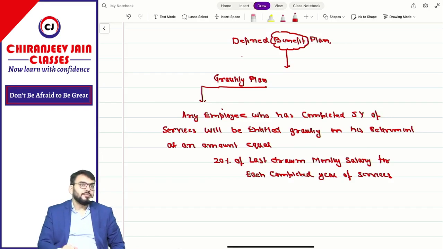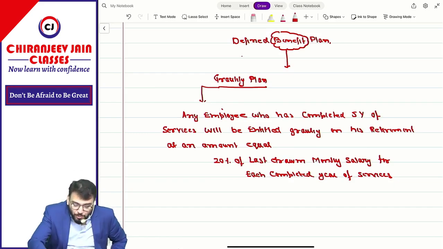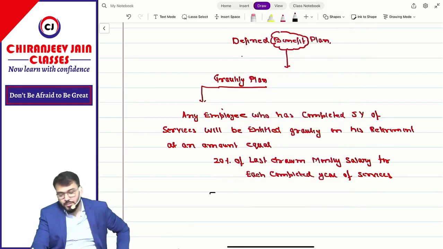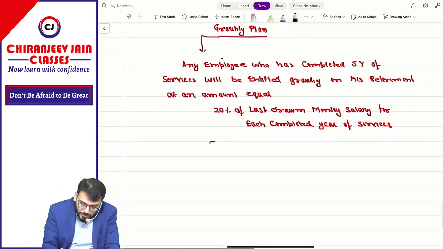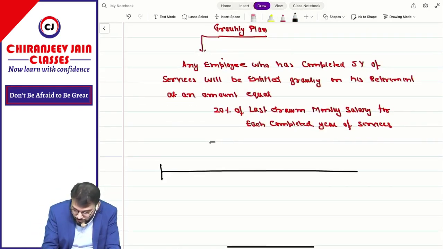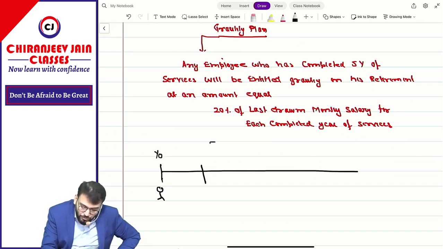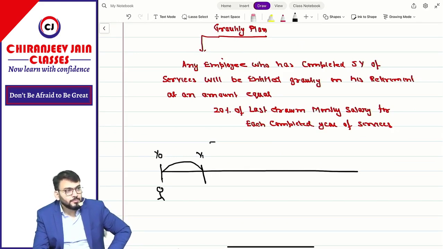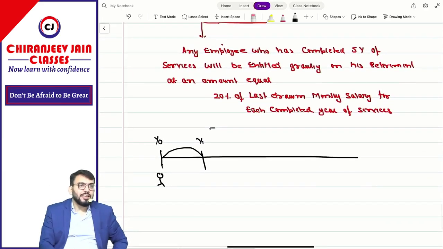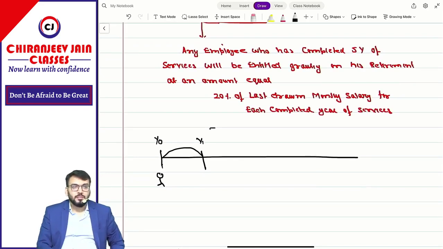This is a plan announced by the entity. Any employee who has completed 5 years of services, then let us understand. Suppose this is the first day one employee has been appointed. Correct? The first year Y0, Y1. The current year. So right now we need to calculate the gratuity expense for this year. On what basis? On this benefit basis.